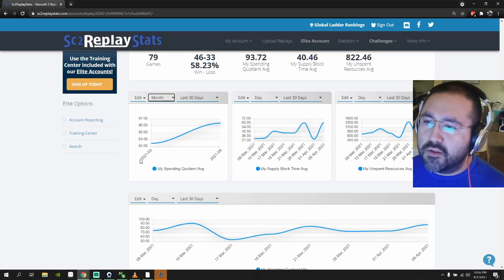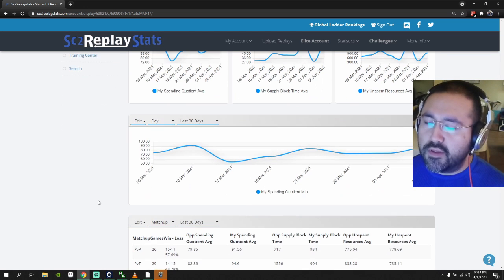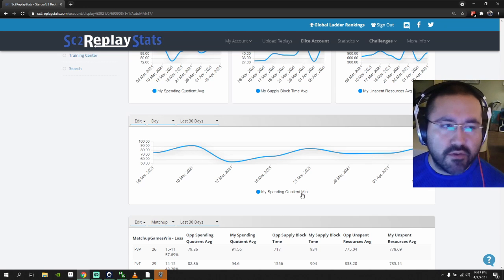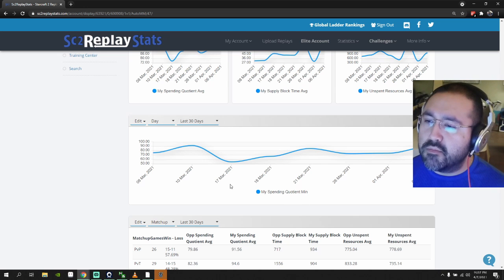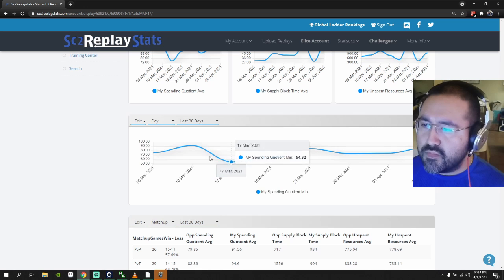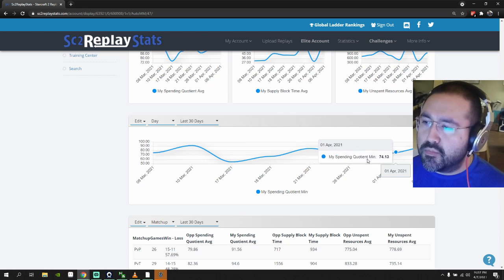If we put it by month, we can see it's actually trending upwards. So not too bad. That's what we want for that one. Here's my spending quotient. Here's the minimum. So here's what I have on this one. This is the minimum, my minimum spending quotient. So we want my minimums to go up. Right now it's trending up.